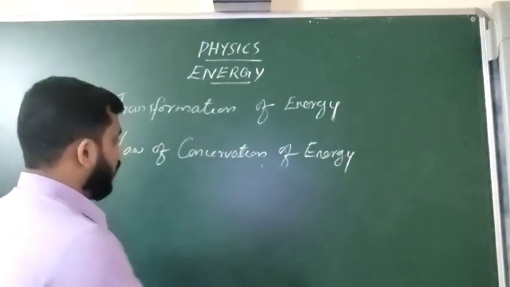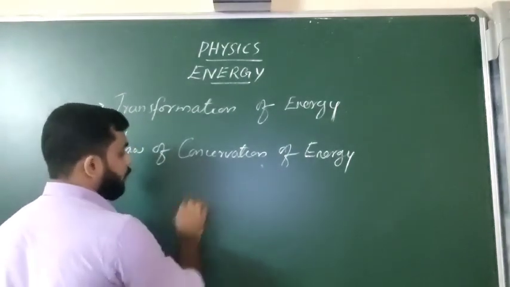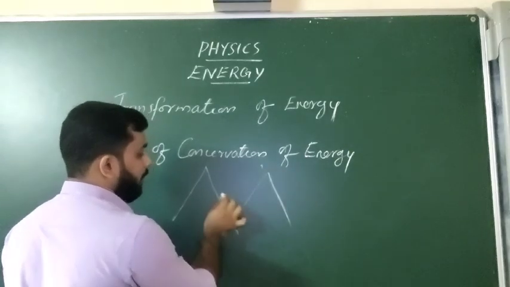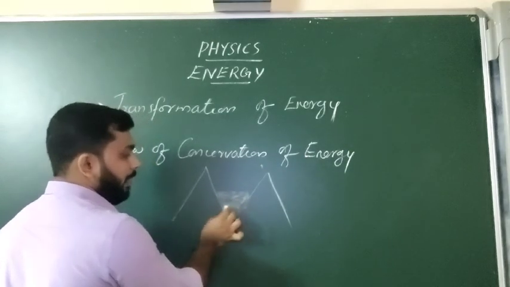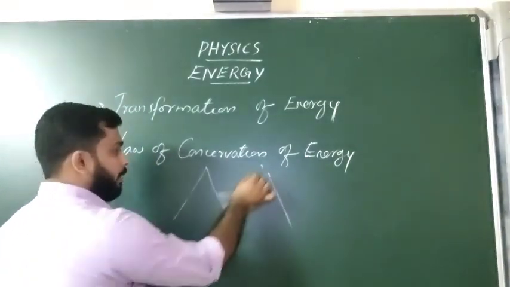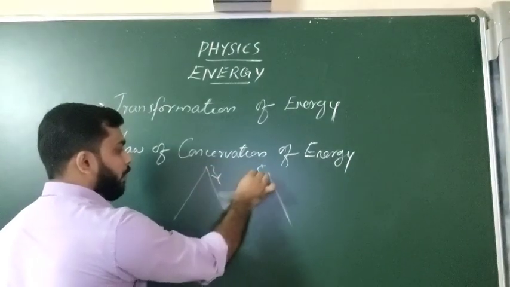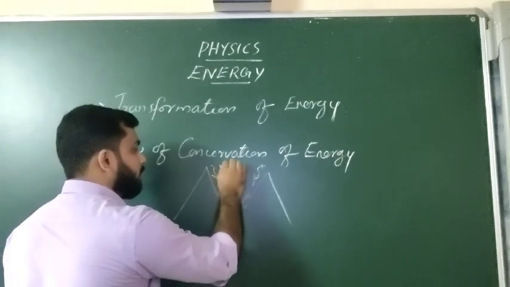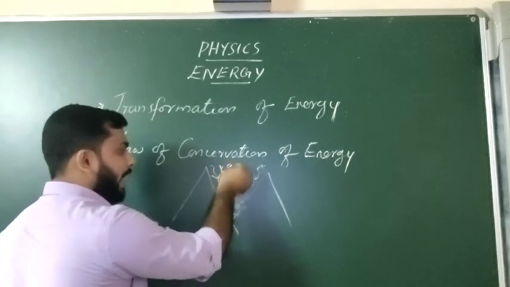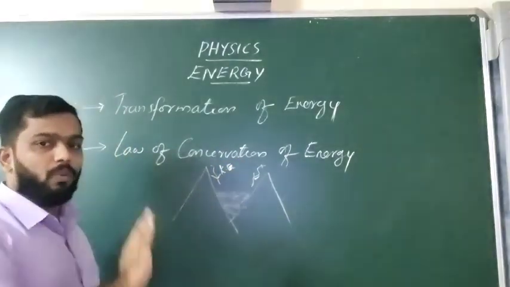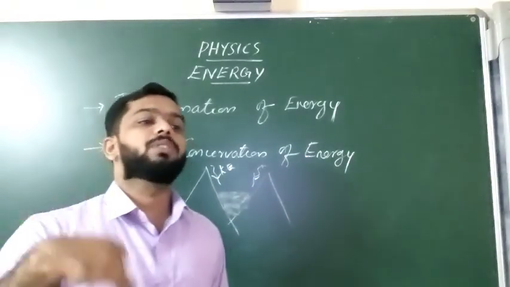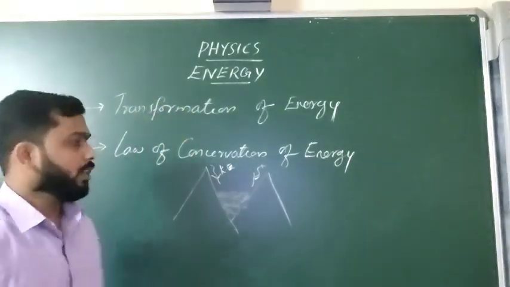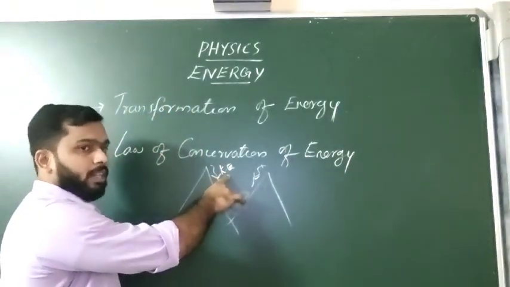Normally people make dams between two hills. There will be one big dam. From the rivers, water flows towards the dam. When the water is flowing, it has kinetic energy, because the water is moving. If a body possesses energy due to its motion, we call it kinetic energy.